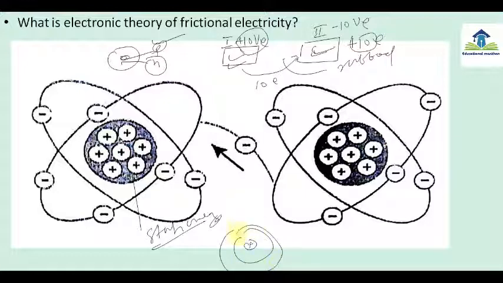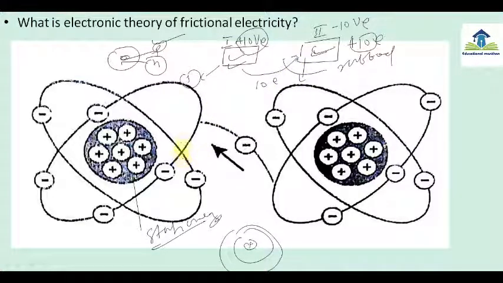And the electrons revolve in different orbits, as you can see here. In every substance, in every atom, electrons revolve in different orbits. So when two things are rubbed together, suppose this is one atom of the first substance and this is one atom of the second substance.